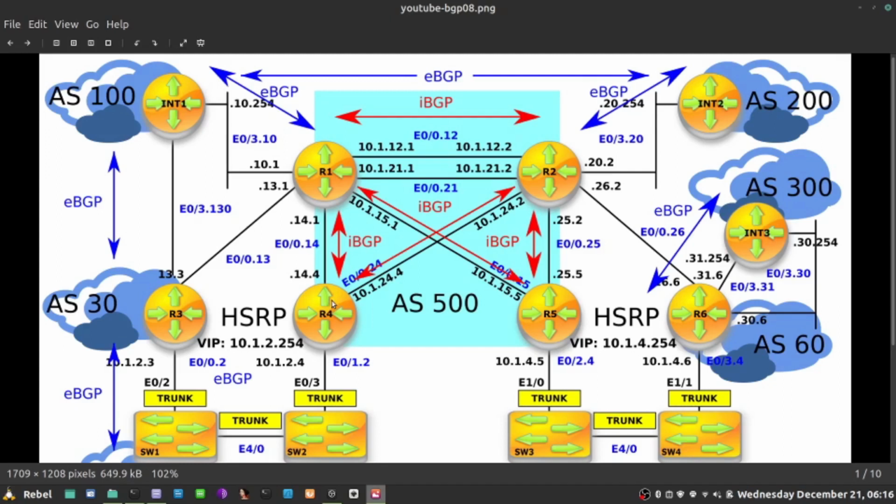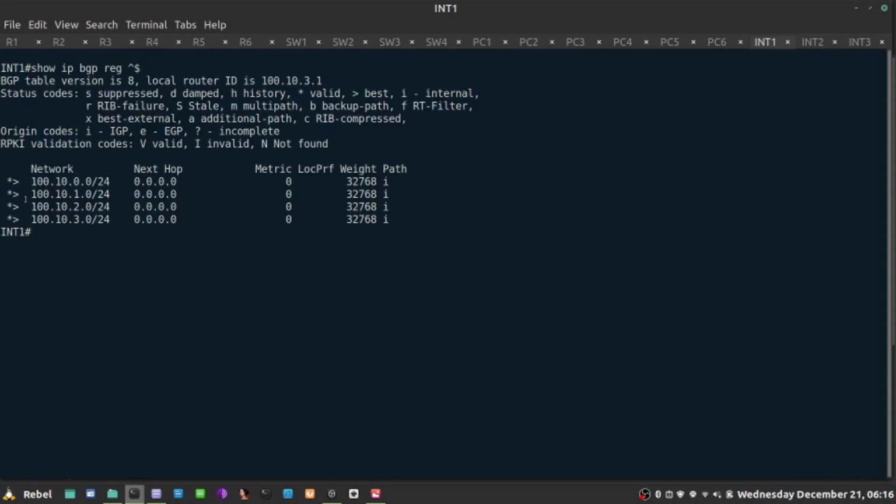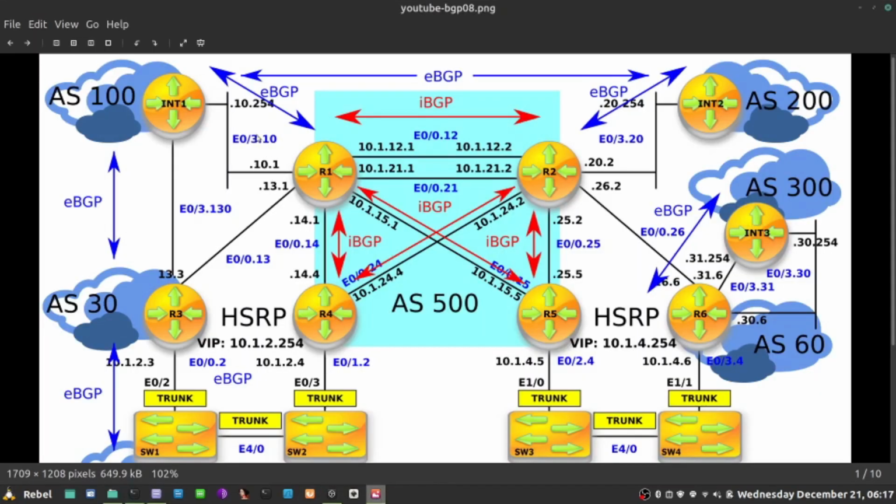And imagine that we're doing some analysis, and it turns out that this traffic is mostly generated to our servers through R1, overloading that link here between R1 and int1. So let's go ahead and see. Show IP BGP regular expression, and the prefixes we advertise ourselves. This is our regular expressions for that. And these are 4 big server farms, and we generate this traffic here on this link that is overloading the circuit here a little bit.